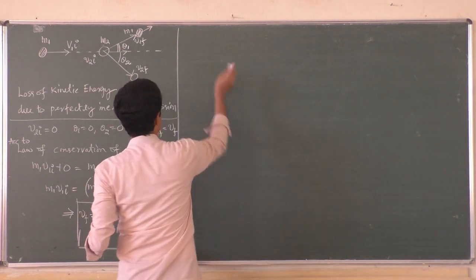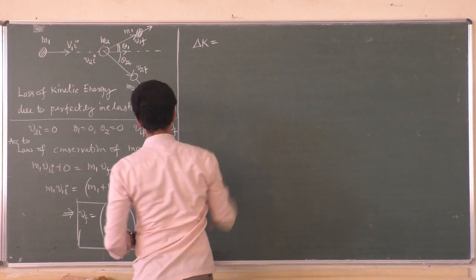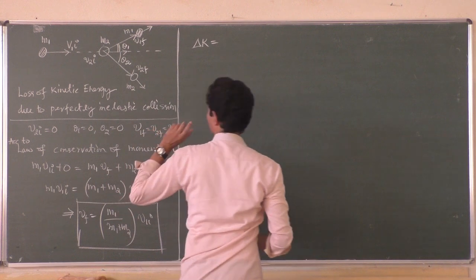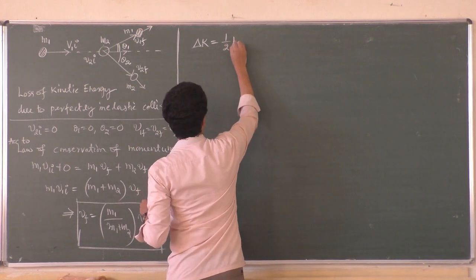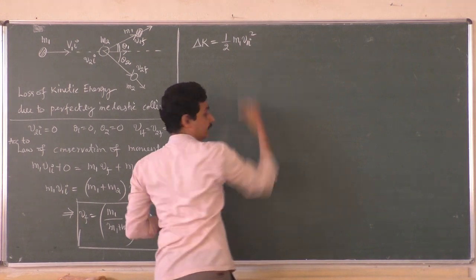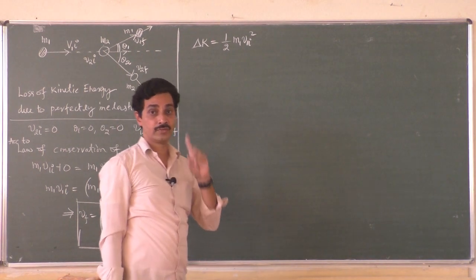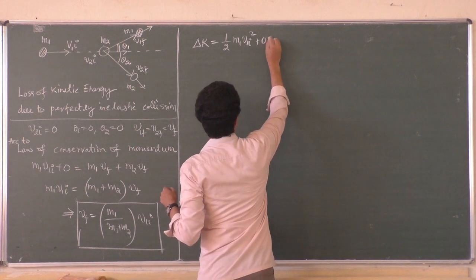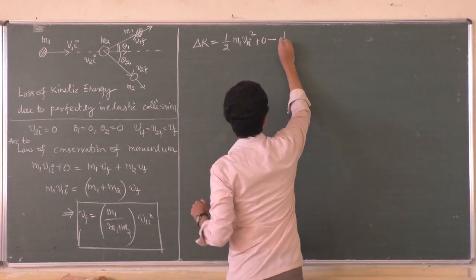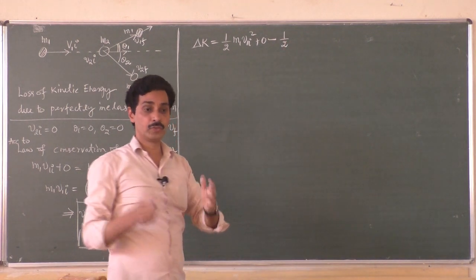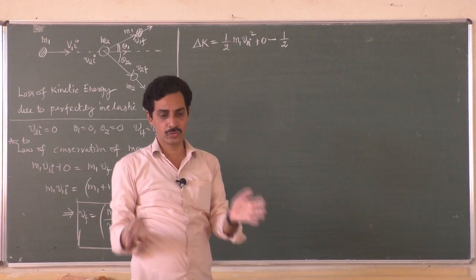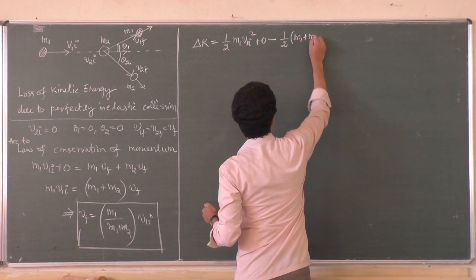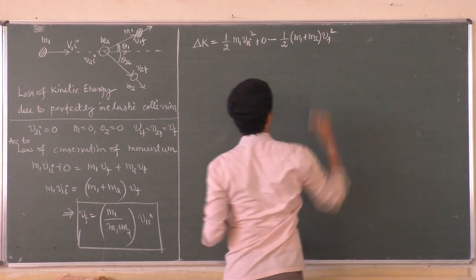Loss of kinetic energy after collision, delta K, is equal to the initial kinetic energy, half m1 v1i square. Initial kinetic energy is of the first object only, since the second object is at rest, plus 0, minus the final kinetic energy. Of course, the two bodies are sticking together and moving together after collision, so the final kinetic energy is half total mass into common velocity square, half (m1 plus m2) into vf whole square, right?